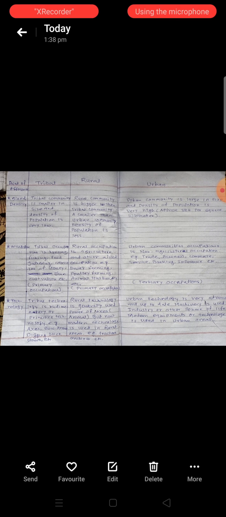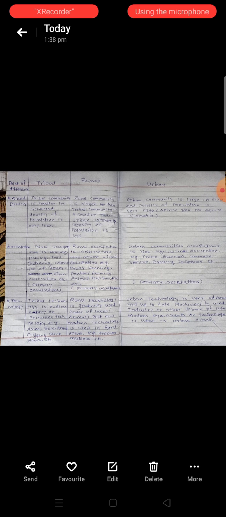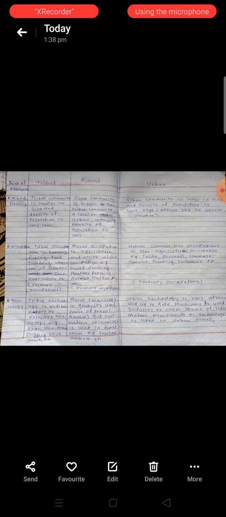Now see, we discuss one by one, and the first one is size and density. The tribal community is smaller in size and the density of population is very low. Why? Because the tribal population is 8.2% according to the census 2011, a very small size.